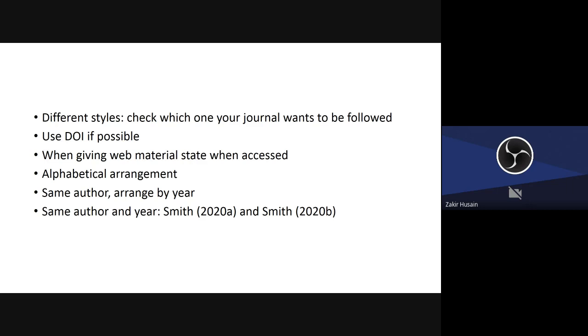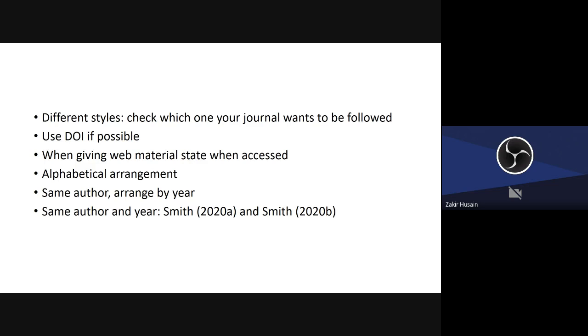Okay. You can have different styles in which you write. Check which one your journal wants to be followed. Use DOI, Digital Object Identifier, if possible. That makes it easier to cross-check. See, nowadays any reputed journal will run a cross reference check, whether you're giving the correct reference or not. So use the DOI, that makes it easier. If you're giving web material, state when you accessed it. Maybe you accessed it today, it was available. Then the people have removed it. Okay.